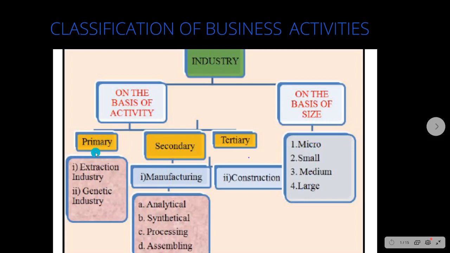Under primary, we see two different subheadings, that is the extraction industry and genetic industry. Under manufacturing industry, we can see four subdivisions, that is the analytical, synthetical, processing and assembling. So these are the various types of classifications. Now let us see each in detail.